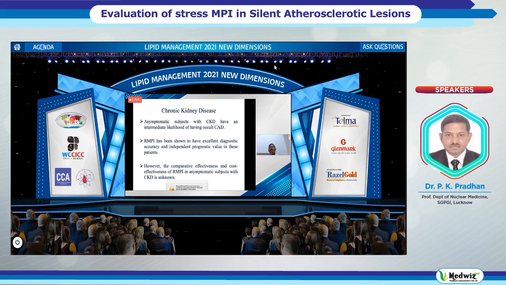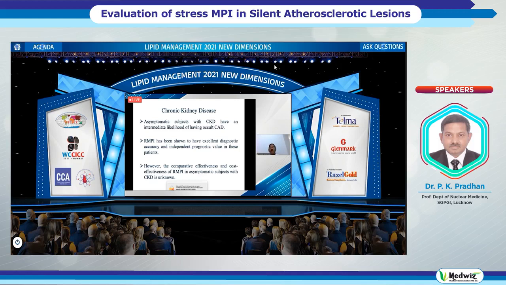That's why we always screen with MPI the intermediate group of coronary artery disease, neither the high risk nor the low risk, because high risk will directly go for catheterization and the low risk will be followed. MPI has been shown to have an excellent diagnostic accuracy and independent prognostic value in these patients.